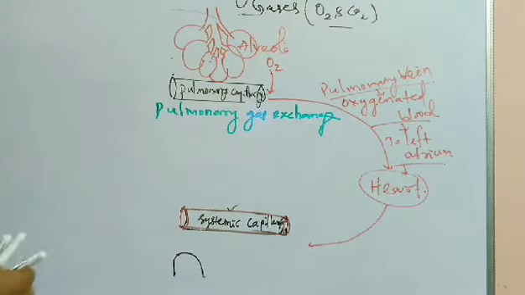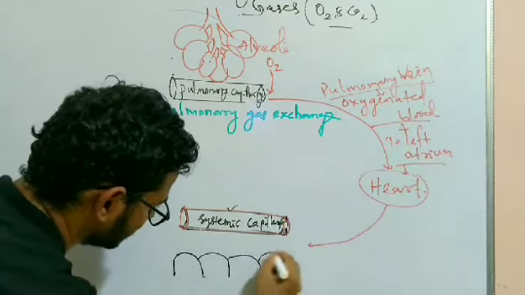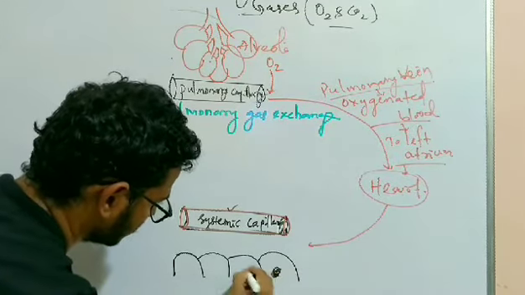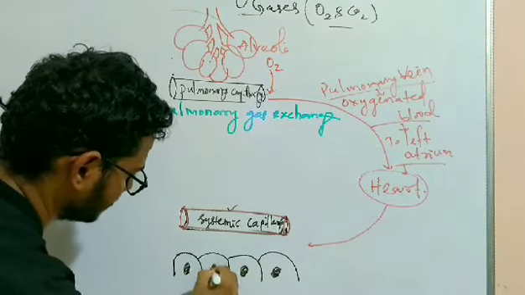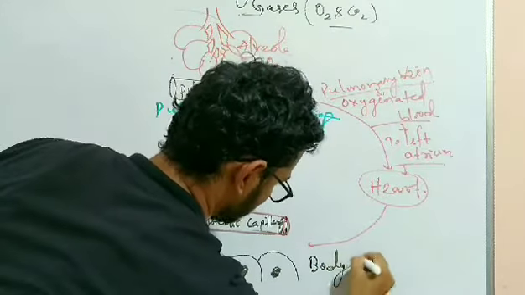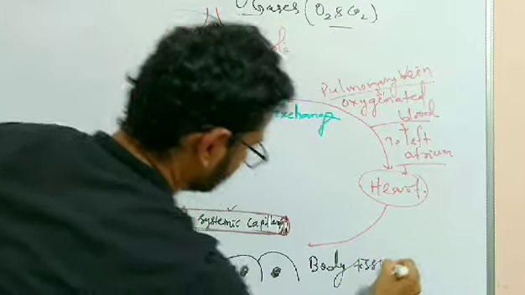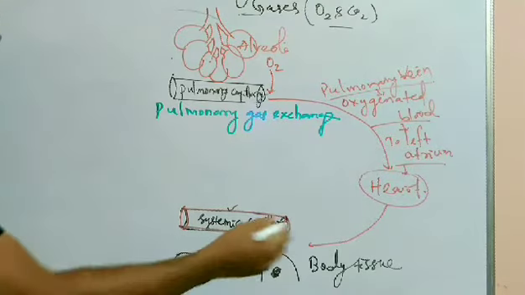Okay, so this here is the body tissue. Different cells I am drawing here, having the nucleus at the center. So this is nothing but the body tissue, or we can also say the cells. This is called the systemic tissue or the body tissue.